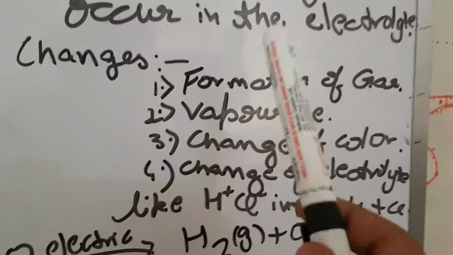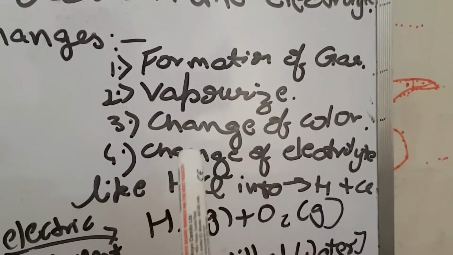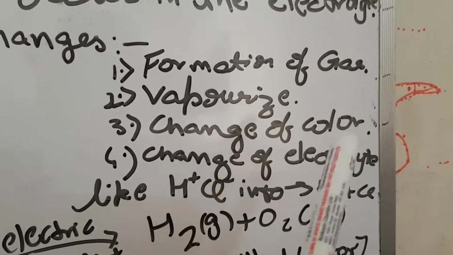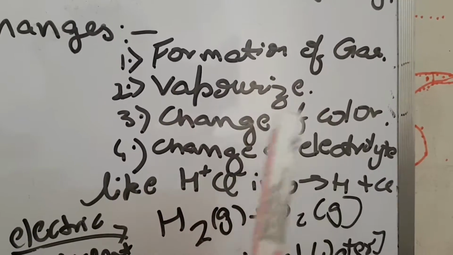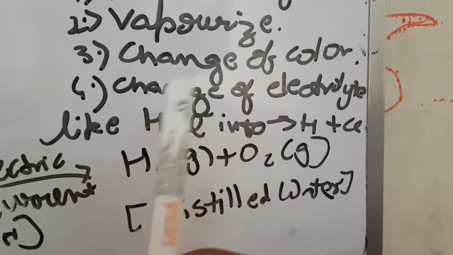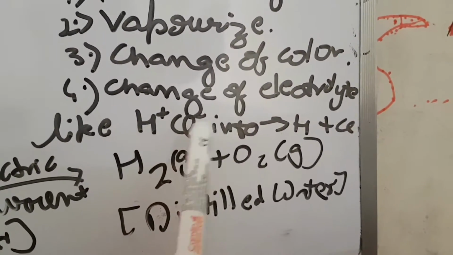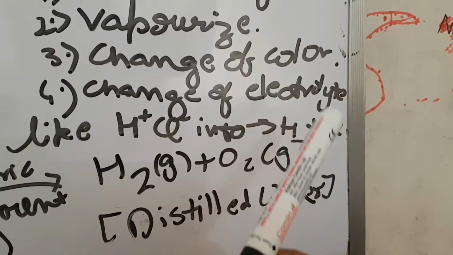Now the other reactions are vaporization of the liquid or the electrolyte, and a change in color of the electrolyte as the electricity is passed through it. Fourth is a change of the electrolyte characteristics, like if I have hydrochloric acid which has one H plus and one Cl minus, and as this is a compound, this will convert into H and Cl, that is, simple elements.